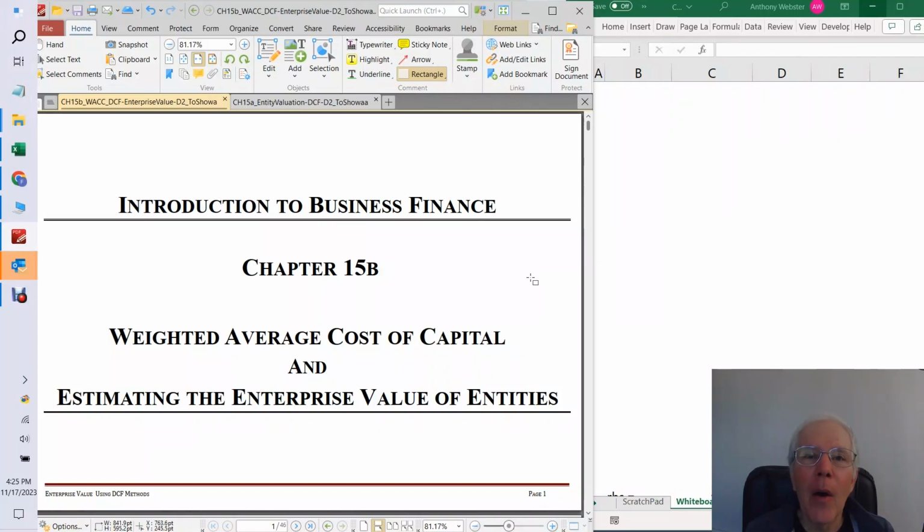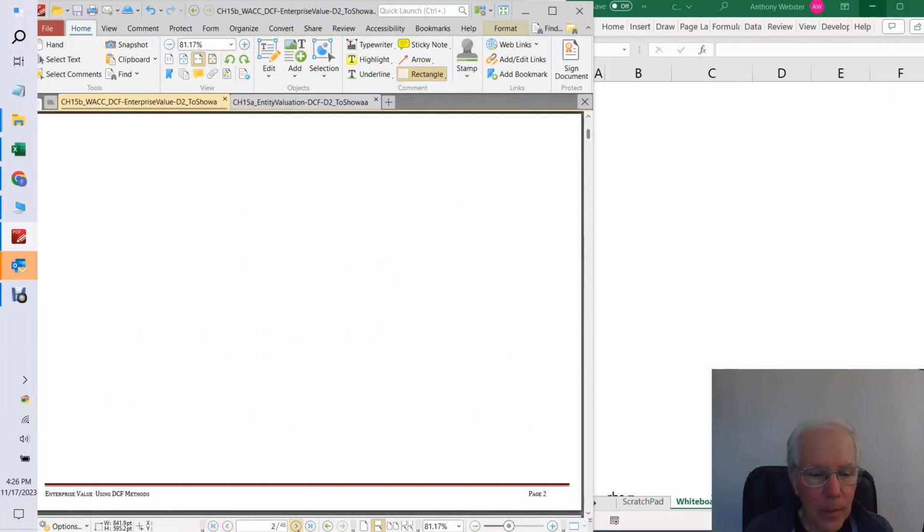Let's jump right in. What we're going to learn in this chapter is about what's called the weighted average cost of capital and how to value an entity for a debt equity team. So let's get moving.